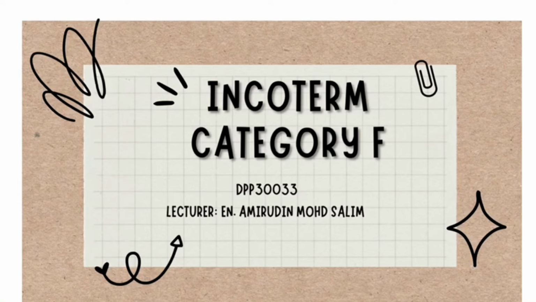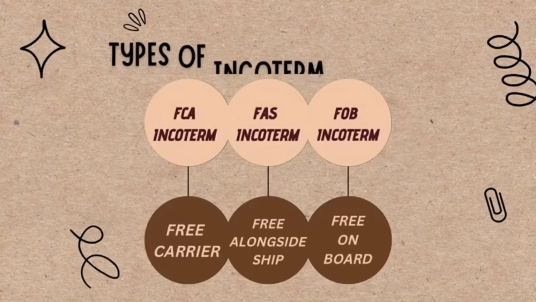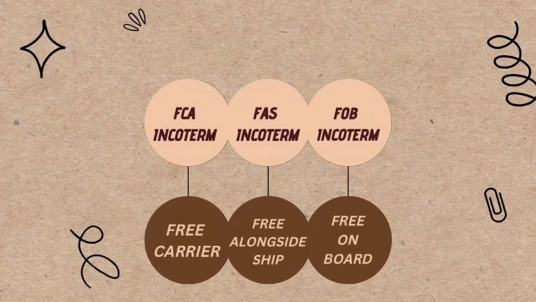Today we're going to talk about INCOTERMS Category F. So, let me start off with a little introduction. These are my team members, myself, Saffronisha, and Siti Zulfahana along with Kirti. I'm going to be talking about the types of INCOTERM Group F. There are three types, which are called FCA, Free Carrier, FAS, Free Alongside Ship, and FOB, Free On Board.